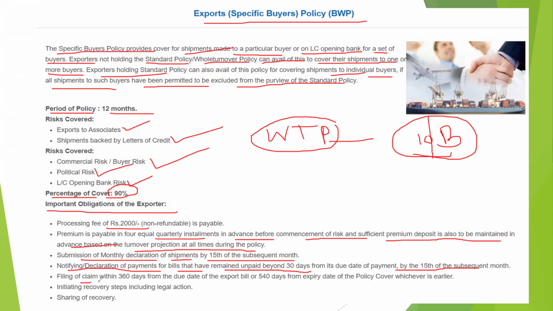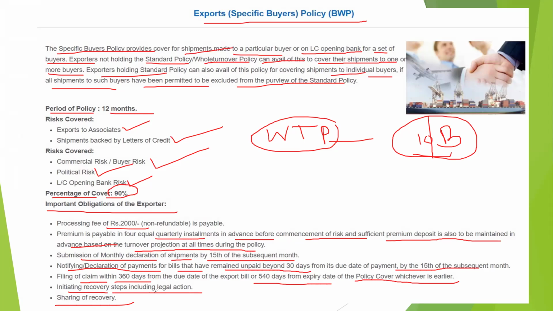Then filing the claim within 360 days from the due date of the export bill, or 540 days from the expiry date of the policy cover, whichever is earlier. We have done this in the question also. And initiating recovery steps, including legal action and sharing of recovery. In this way, the buyer wise policy works.